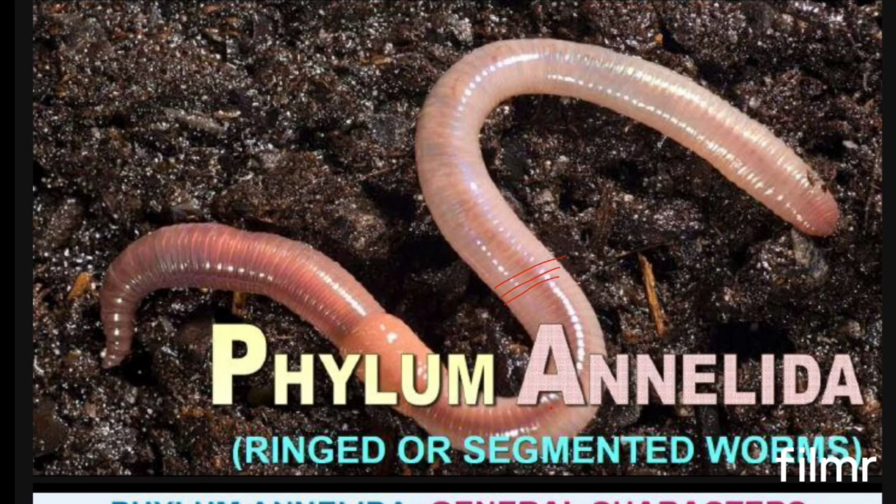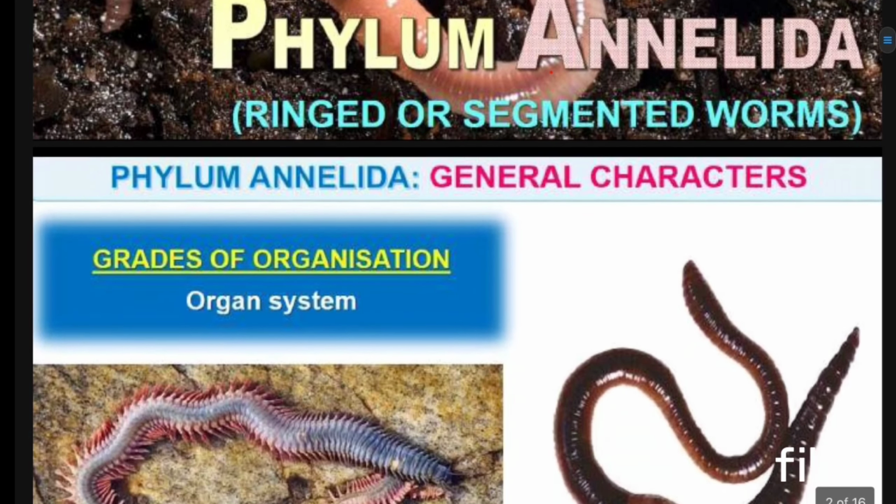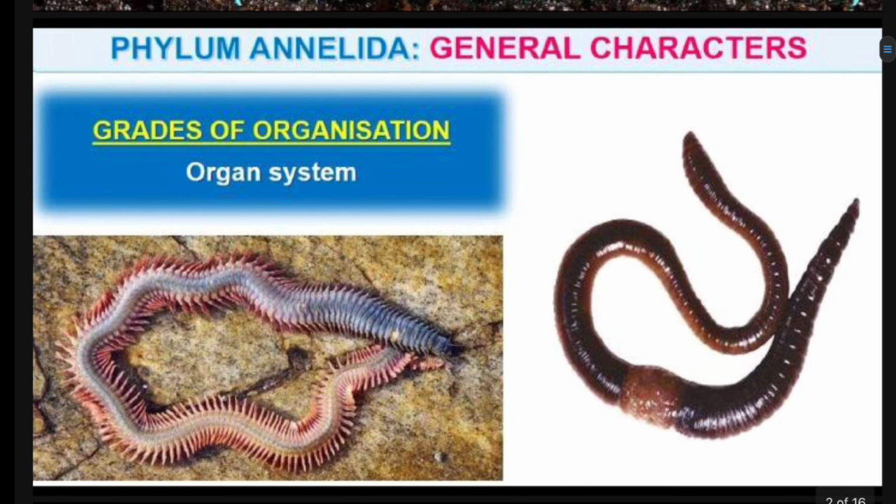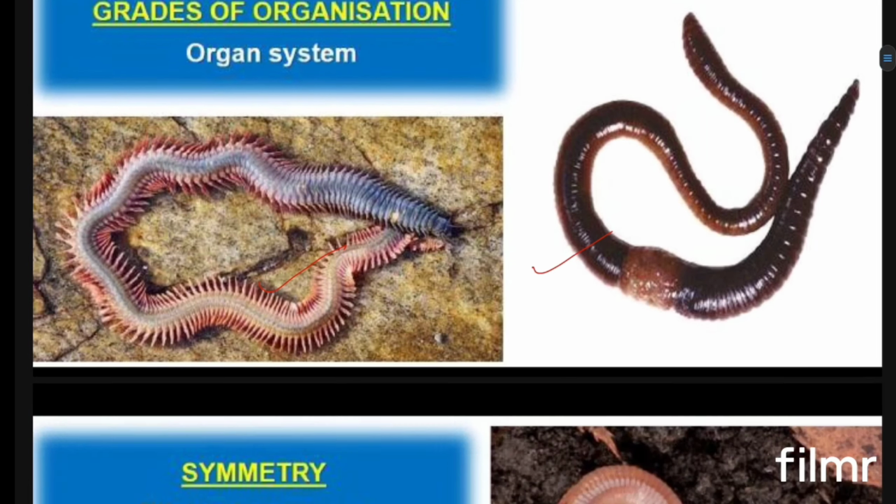So what are the main general characters that we are going to discuss? First, the grades of organization. These are in the higher level of organisms. After Helminthes, they mostly show organ system level of organization. Whether it is the earthworm or Nereis, they all come under the phylum Annelida and show organ system level of organization.